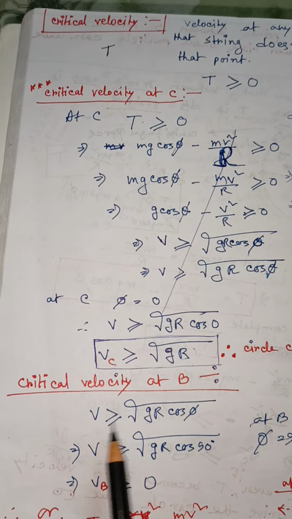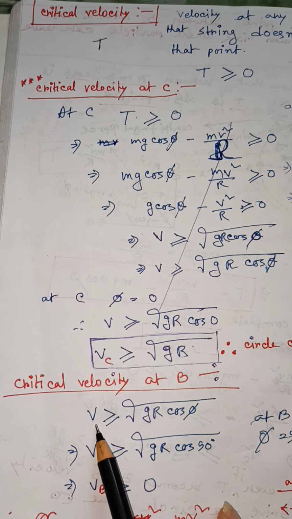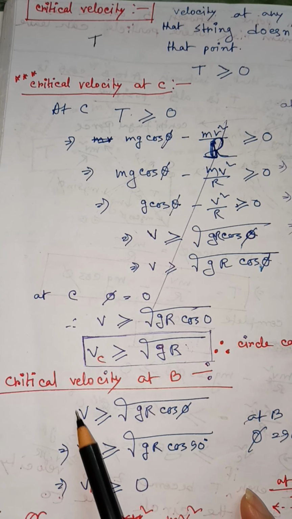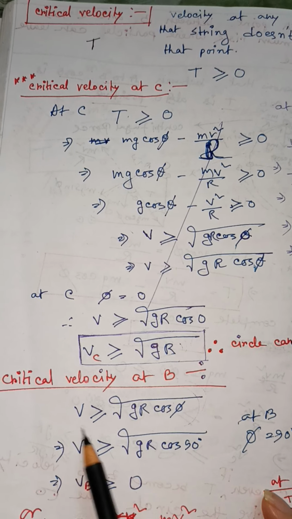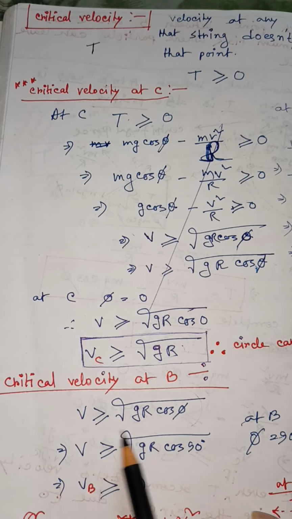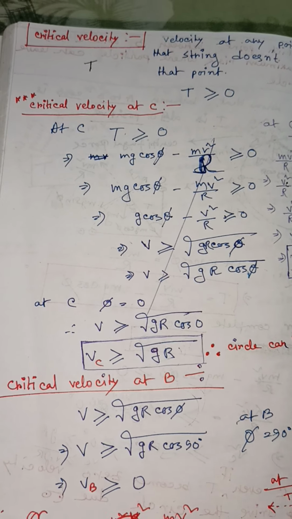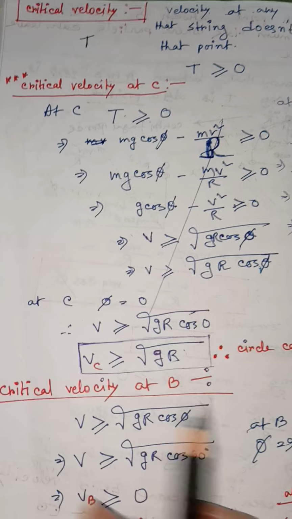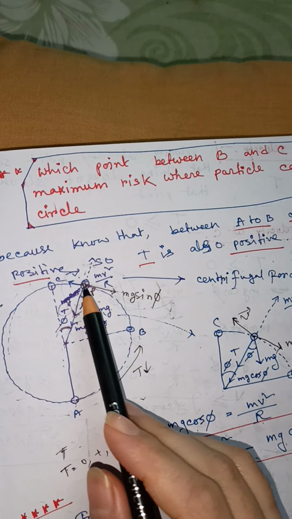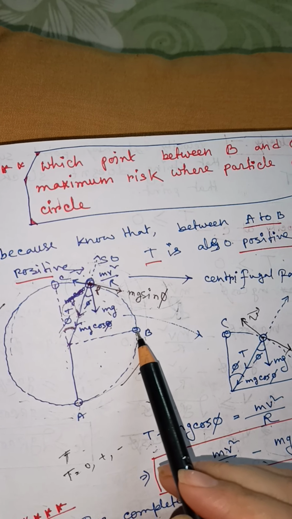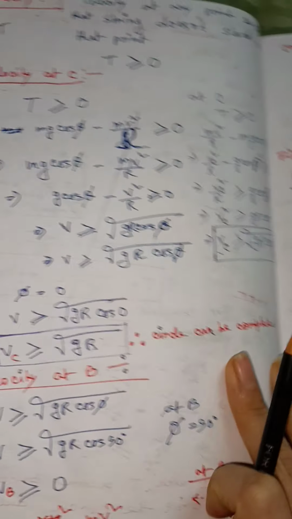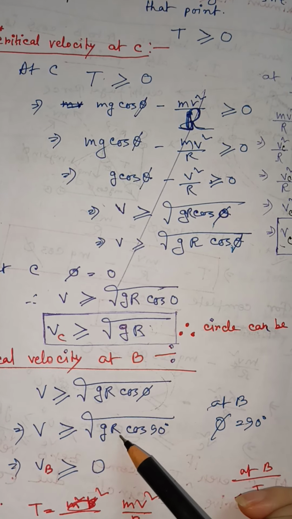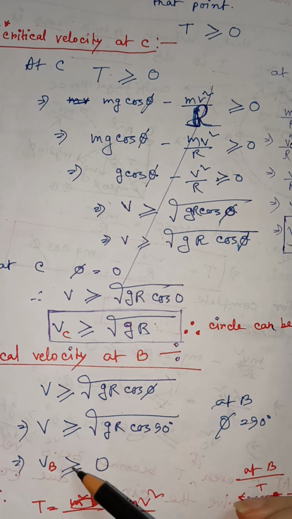So what about critical velocity at point B? This is the general form of critical velocity between B and C. For point B, phi equals 90 degrees, that means the body reaches point B and phi is 90 degrees. So V is greater than or equal to root over GR cos 90 degrees, that means VB is greater than or equal to 0.